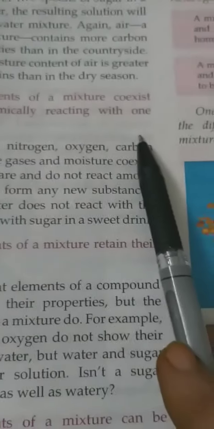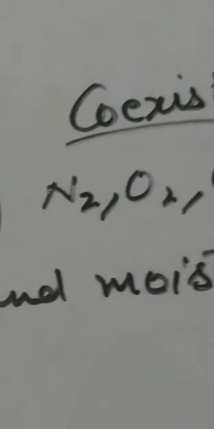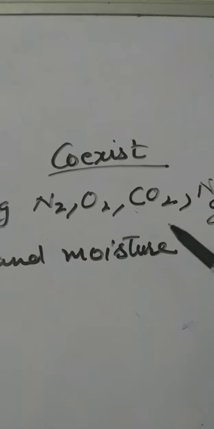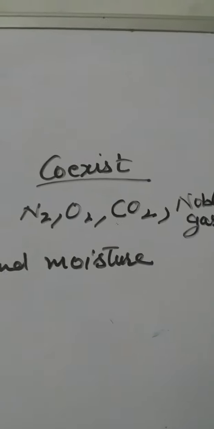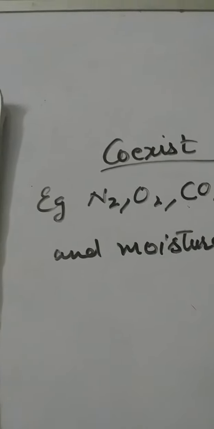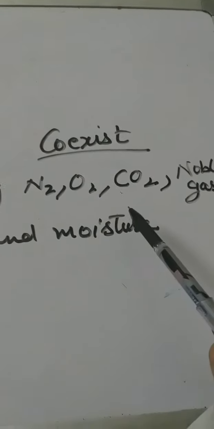Second characteristic of mixture: the components of a mixture coexist without chemically reacting with one another. For example, nitrogen, oxygen, carbon dioxide, noble gases and moisture stay as they are and do not react among themselves to form new substances.